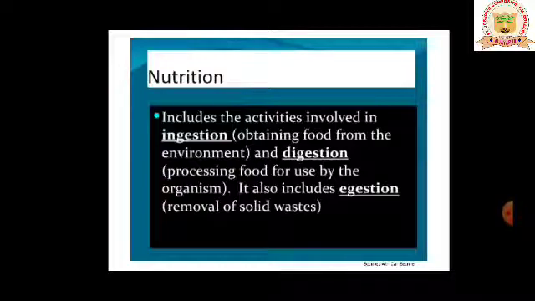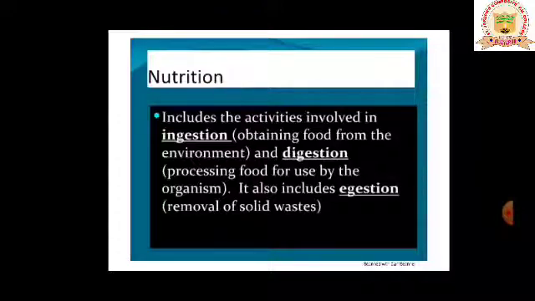So there are different modes of nutrition which are given in your syllabus. The different modes of nutrition are autotrophic mode of nutrition, heterotrophic mode of nutrition, and holozoic nutrition. These are the three major modes of nutrition where you are going to see how different forms of food are obtained and changed into simple absorbable form.